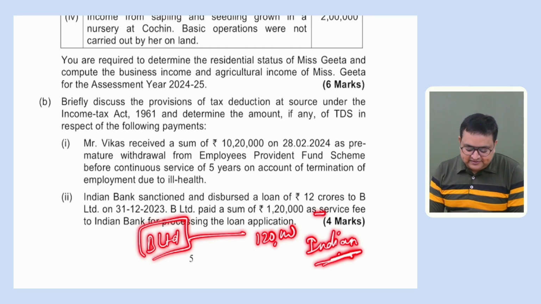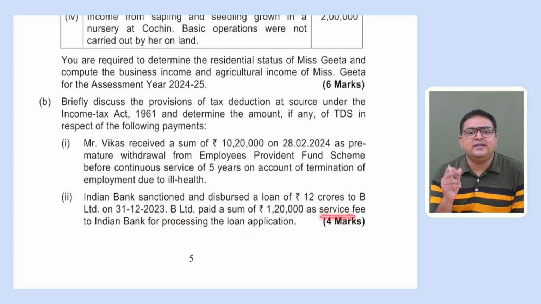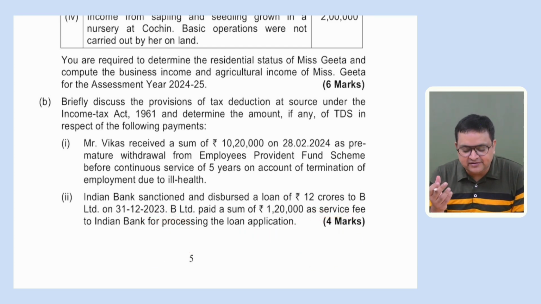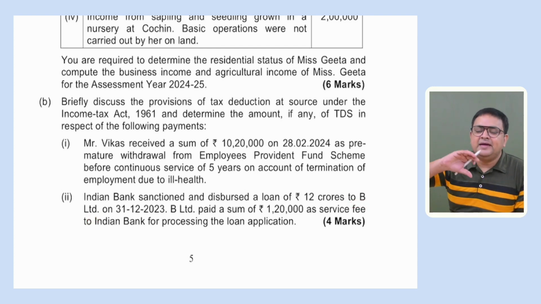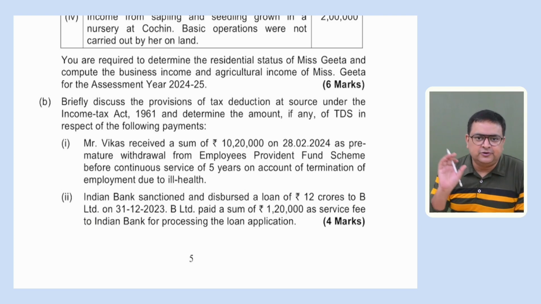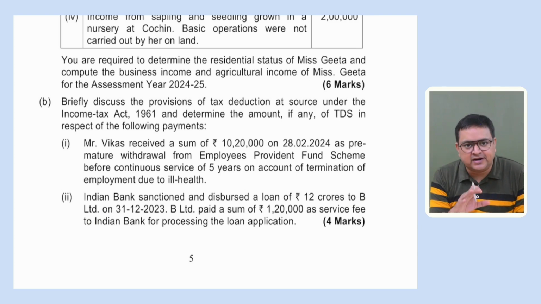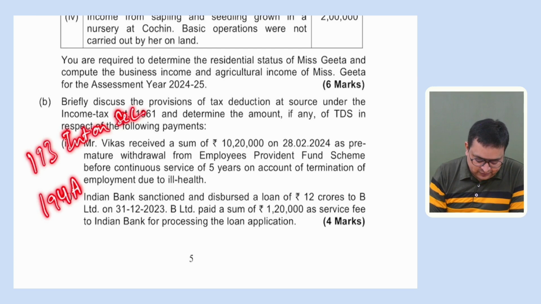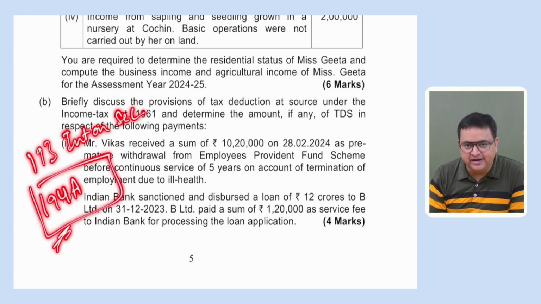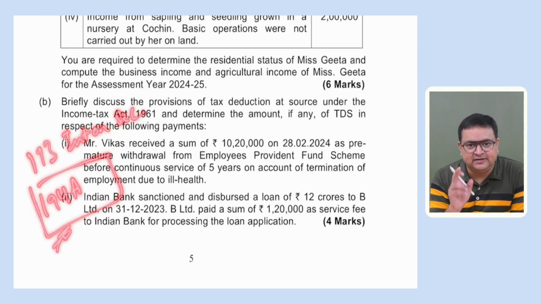See, first of all, please understand that service fee is in the nature of interest. So here the person is B Limited. B Limited is a deductor. They are paying a kind of interest to bank. So whether TDS would be deducted or not, we understand there is a section for interest. In fact, there are two sections for interest. One is section 193, interest on securities. Another is section 194A, interest other than securities. So here, section 194A will play a role over here, interest other than securities.